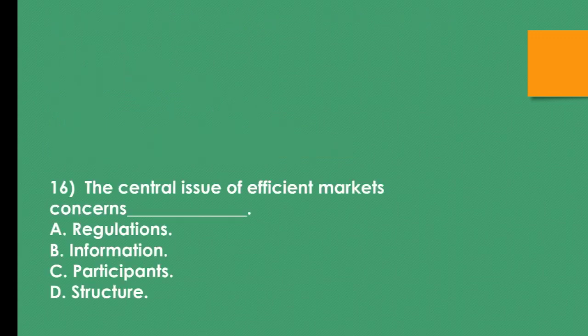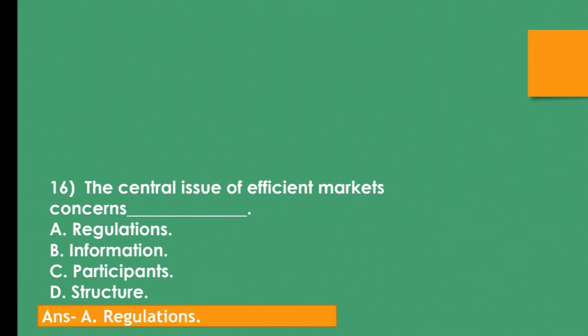Question number 16. The central issue of efficient markets concerns ___. A. Regulations, B. Information, C. Participants, D. Structure. The correct answer is A. Regulations.